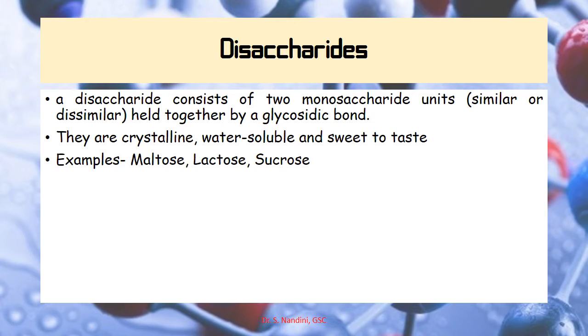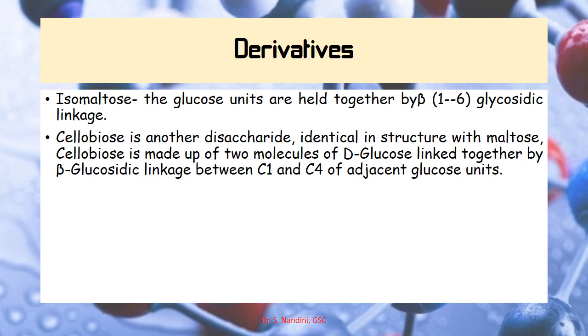A disaccharide is a sugar that contains two monosaccharide units which are held together by glycosidic bonds. These monosaccharide units can be similar or dissimilar. They are crystalline, water soluble, and most of them are sweet to taste. Examples under disaccharides include maltose, lactose and sucrose. Under derivatives of disaccharides you need to study isomaltose and cellobiose.